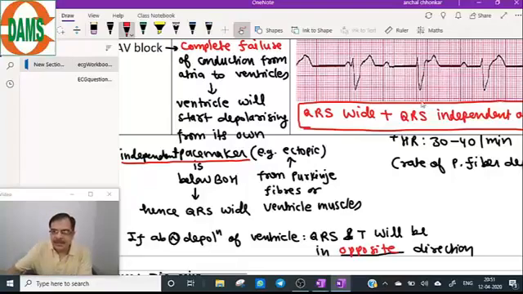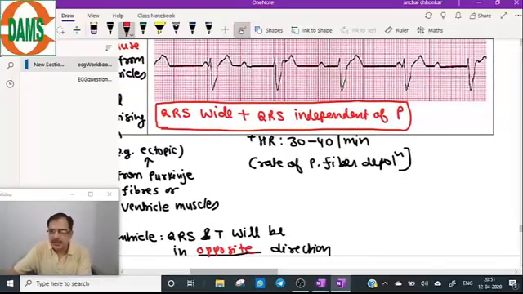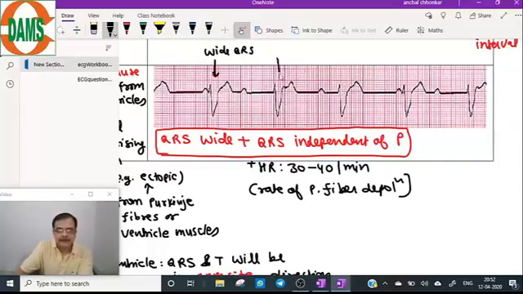So in this ECG, if you can see and visualize the changes, most importantly look at the QRS complex. This is the QRS complex. It is wide, and the T wave is positive. And you can see the P wave is here.